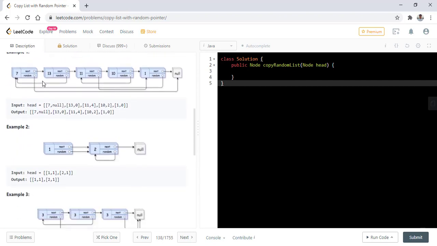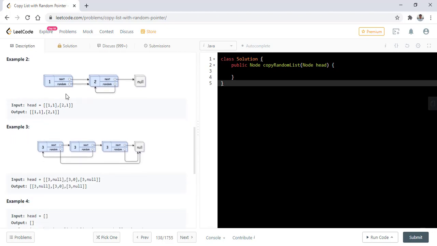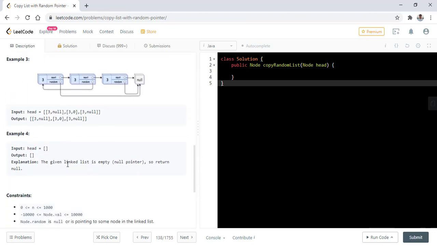In the first example we can see that the list is given to us like this, and we need to return the same list, which is a deep copy of this list. A deep copy means we create additional objects which are similar to the objects given previously in the input. Similarly in examples 2, 3 and 4.